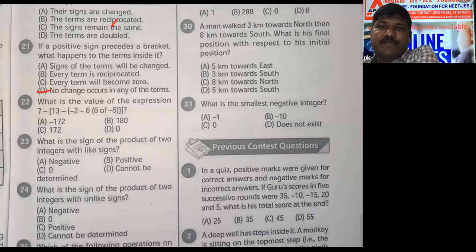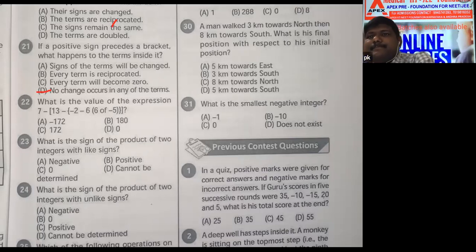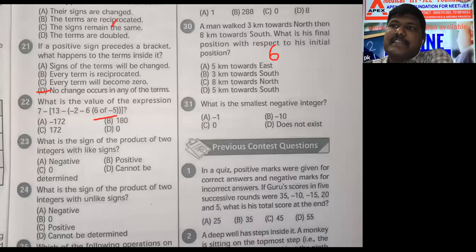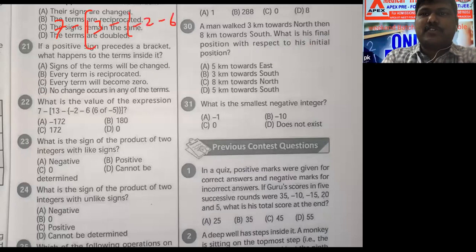What is the value of the expression? 7 minus 13, like that they given. What is the answer? Can anyone try the answer? 6 of -5 means 6 into -5, remember. So I can write properly here. 7 minus 13 minus -2 minus 6 of -5.